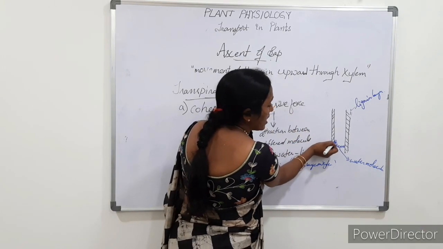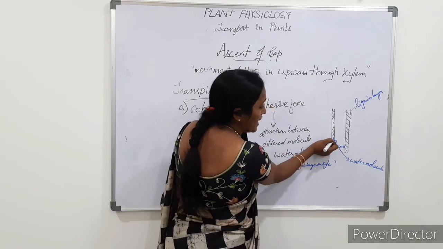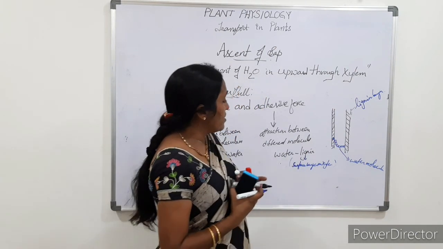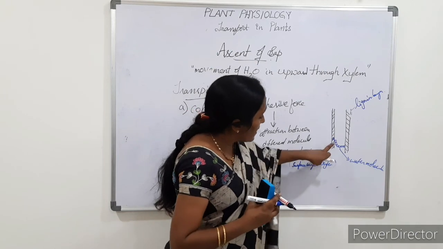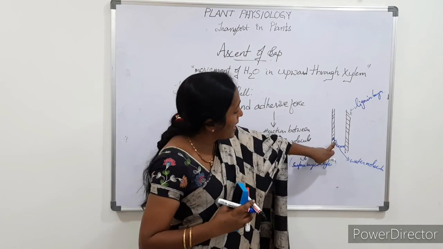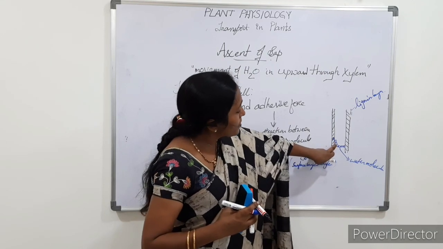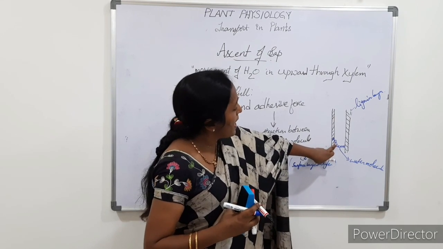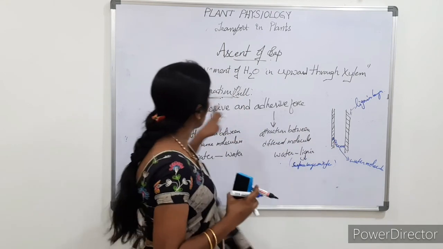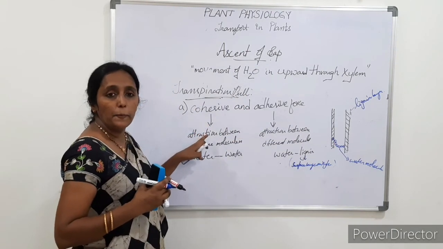So when these water molecules are pulled by the lignin, the adhesive force takes place. Then when these water molecules are attracted by the lignin layer, they also pull other water molecules along with them. What happens here? The cohesive force takes place.